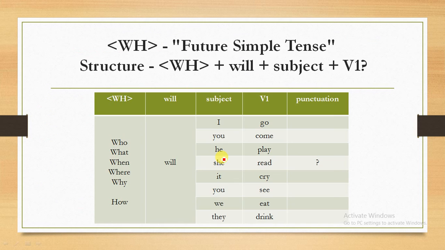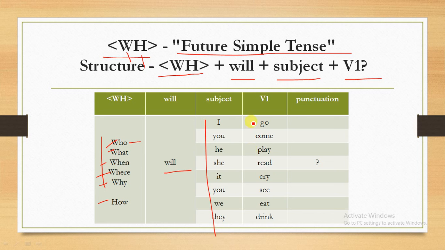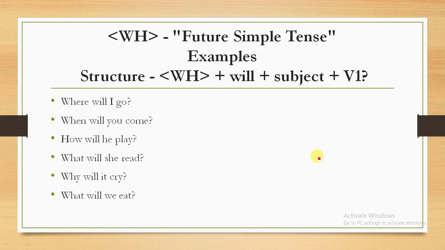In this slide we will see how we create WH questions in the future simple tense. I already told you in WH there are 5 words: who, what, when, where, why, and H stands for how. With the help of these words we can also create questions. The structure is the WH word plus will plus subject plus verb base form plus punctuation, or question mark. Here we will go through some examples.